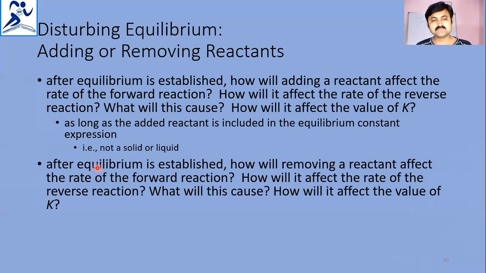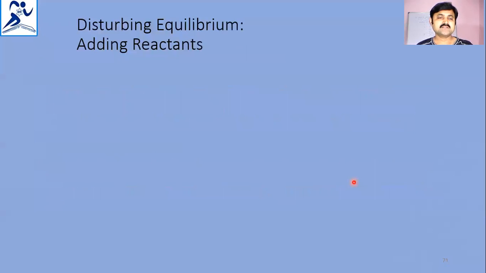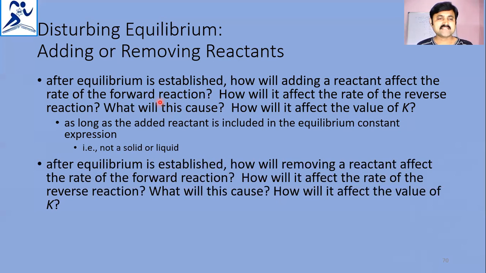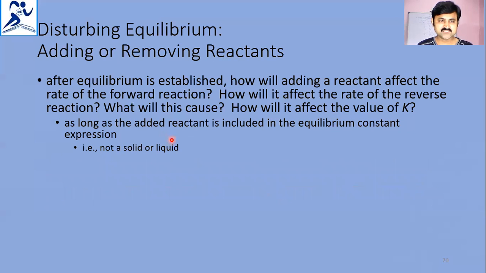Equilibrium is established. Will removing the reactant affect the rate of forward reaction? How will it affect the rate of reverse reaction? What will this cause? That is noticed here. That means as long as the added reactant is included, the equilibrium constant expression remains the same, as long as a solid or a liquid is not added. So this is repeated only. There is no issue in this one.